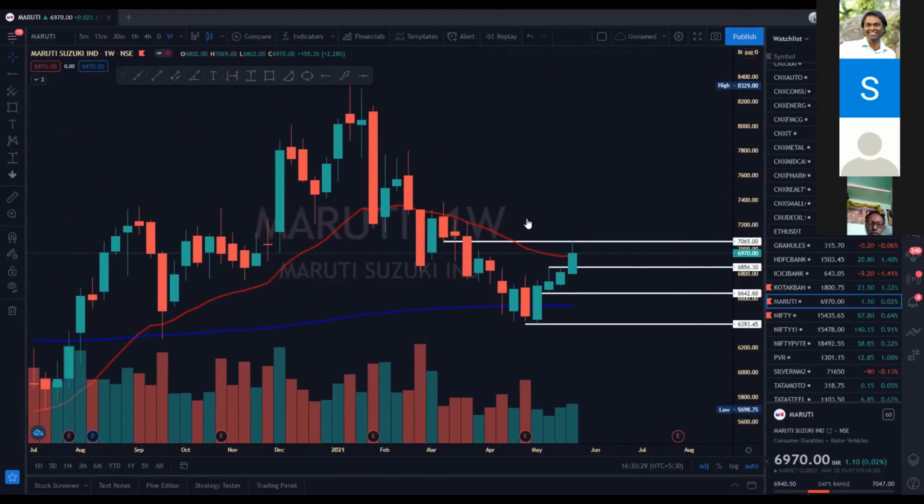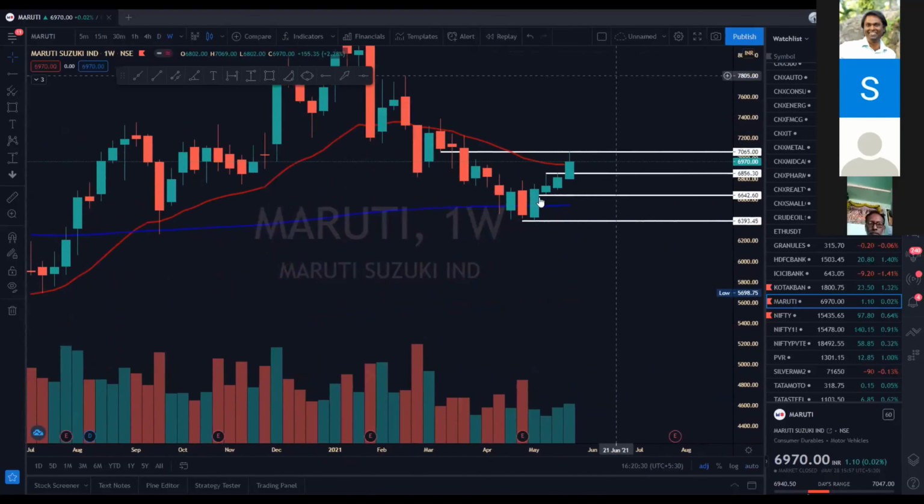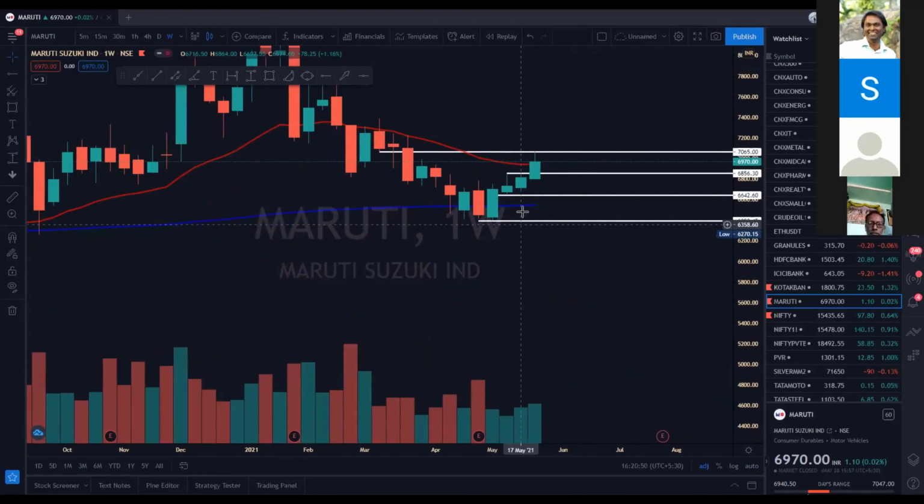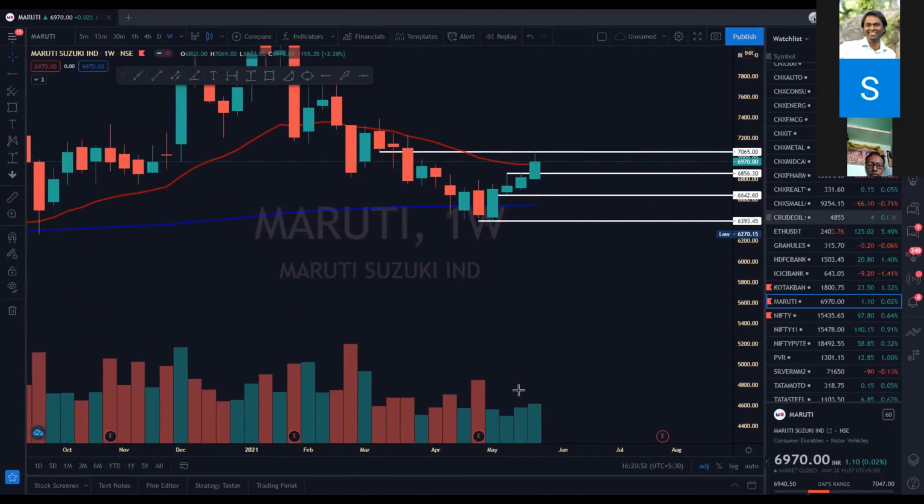This was the level, 26th April. If I have not entered into this level, I would have recently entered into this level. That was 6639, surely on 10th May. Okay. And almost a 400 to 500 points move was there. Okay. I hope everyone is clear on this. Can I have yes, no?